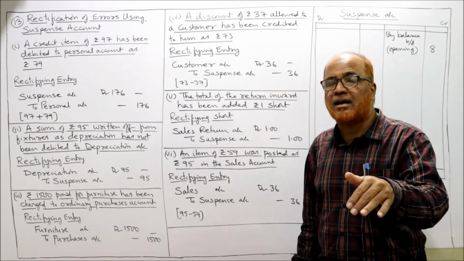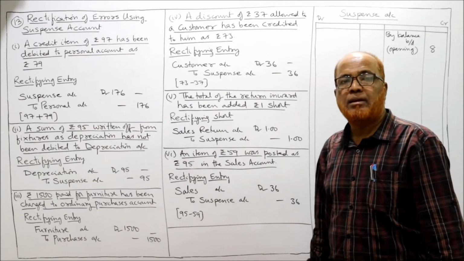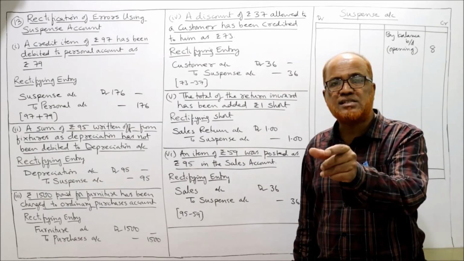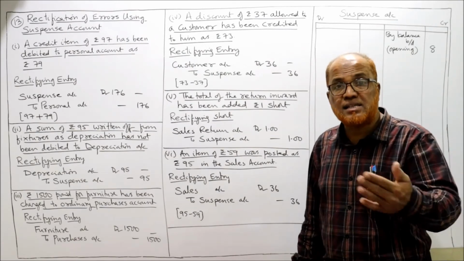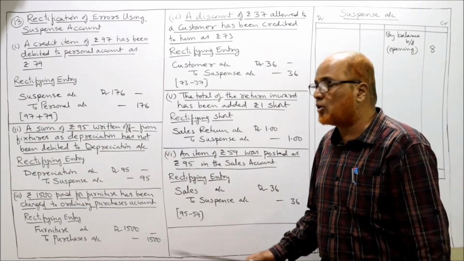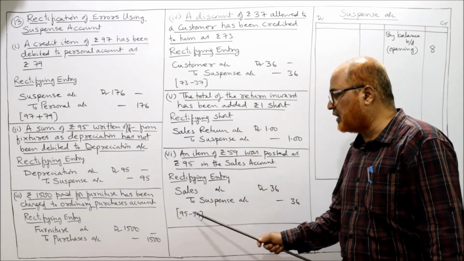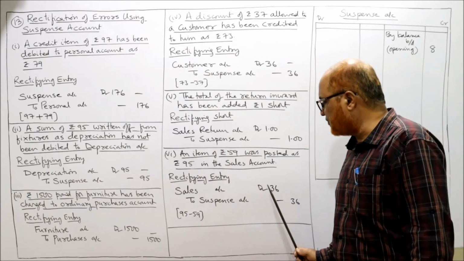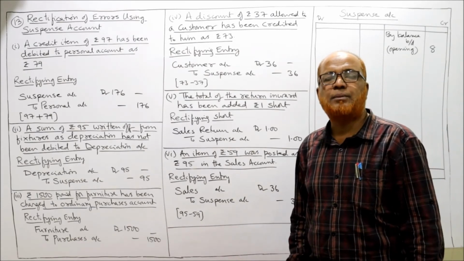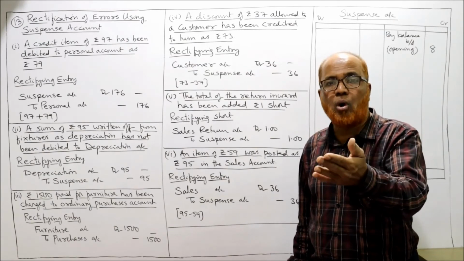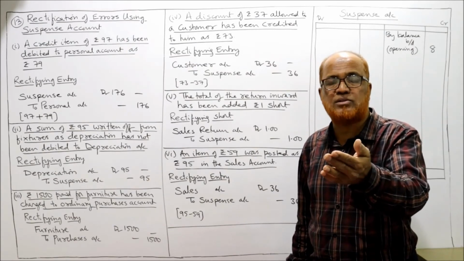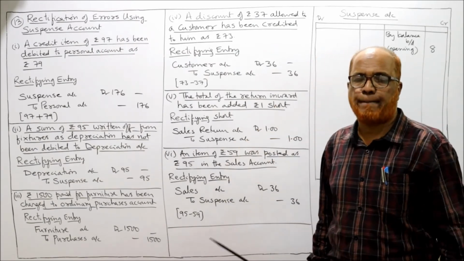But by mistake, we have credited 95. Excess amount taken. How much? 95 minus 59, you will get 36. That means the sales account is wrongly credited more by 36 rupees.